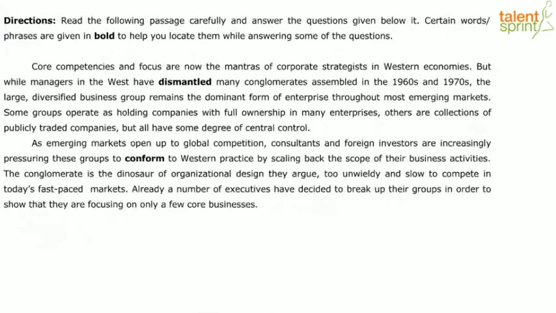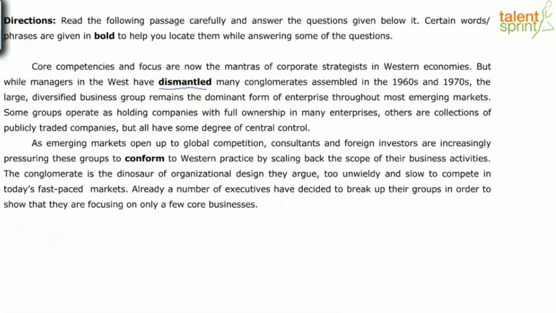Dismantle comes in the first paragraph, second line. Let's read. But while managers in the West have dismantled many conglomerates assembled in the 1960s and 1970s, the large diversified business group remains blah blah blah. So basically they tore apart or took down whatever was these different distinct departments that were put together, that were joined together, a big section, a chunk of it, which is what I said conglomerates were.